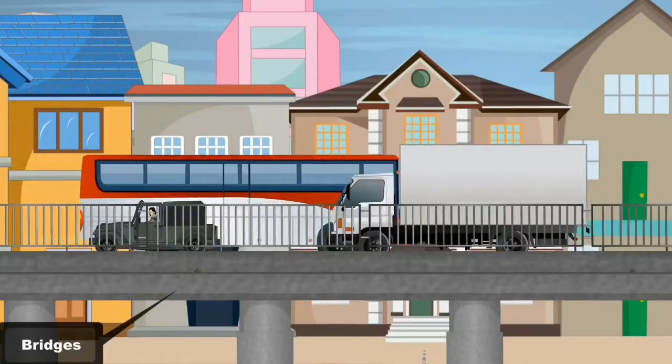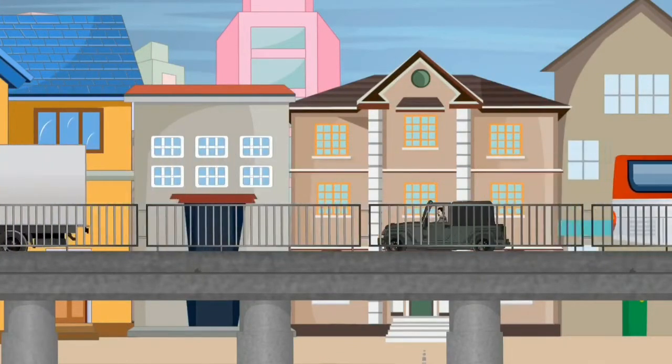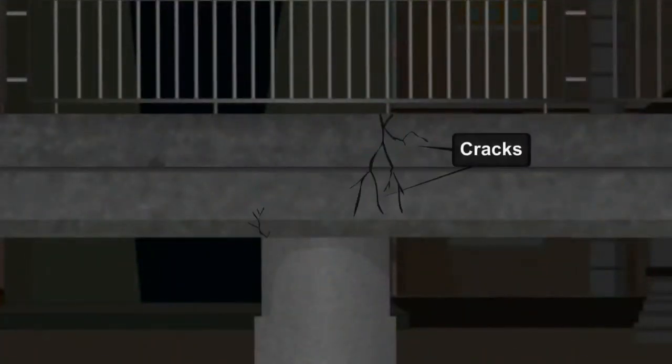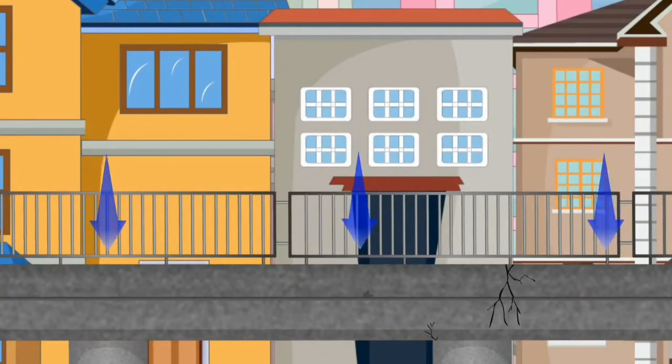Just like cranes, bridges are also designed to withstand the elastic effect of the stress of the load. However, after many years of use, cracks occur in bridges. This happens because the bridges lose their elastic strength due to the continuous stress produced by the load.